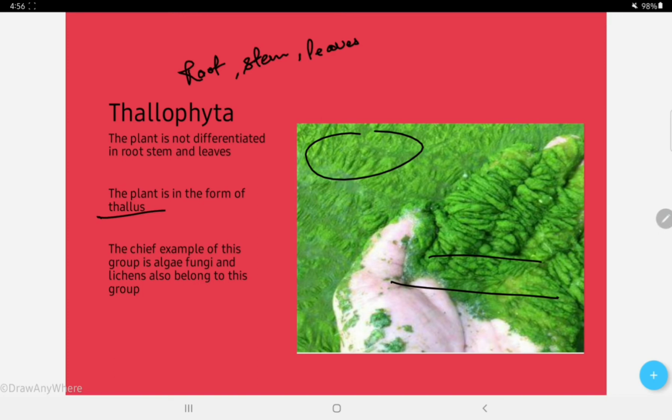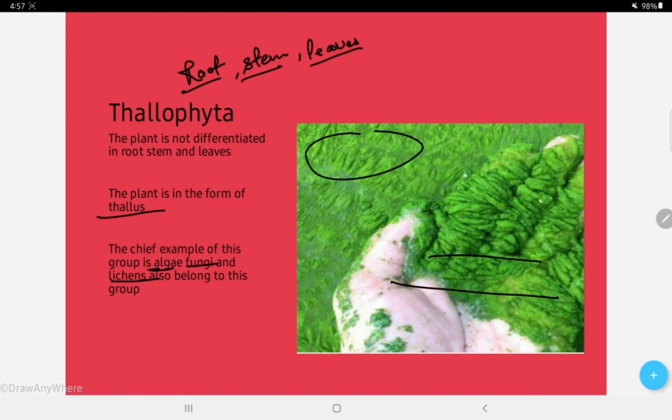Now what does thallus mean? Thallus means a body that is not differentiated into leaves, true root and a vascular system, which means root, stem and leaves are totally not differentiated, right? The vascular system is not differentiated either. Typical examples are algae, fungi, lichens and some liverworts. Algae, fungi and some lichens belong to this group.